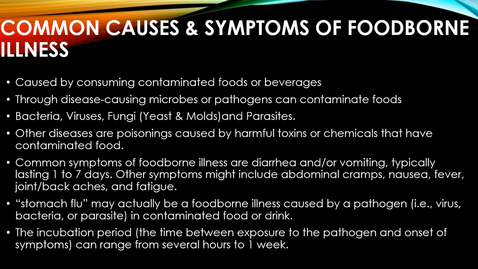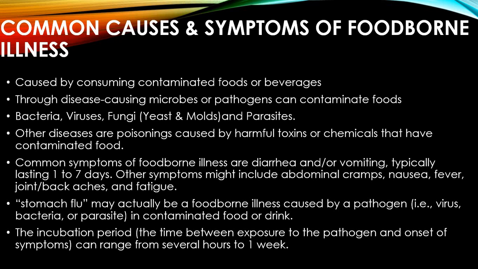Next we'll come to how common causes and symptoms of foodborne illness occur. They are caused by consumption of contaminated foods and beverages, where disease-causing microbes or pathogens can contaminate foods. Bacteria, viruses, and fungi such as yeasts, molds, and parasites are the major causative agents, which may be transmitted from animals to human beings in any one of several ways. Other diseases include poisoning caused by harmful toxins, for example fungal toxins, and chemicals that have contaminated food, even herbicides, insecticides, and pesticides used in farms.